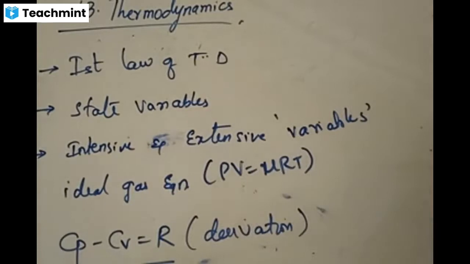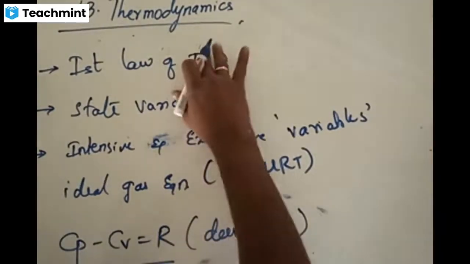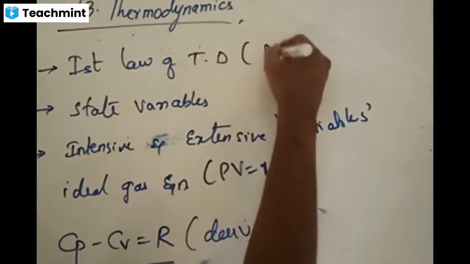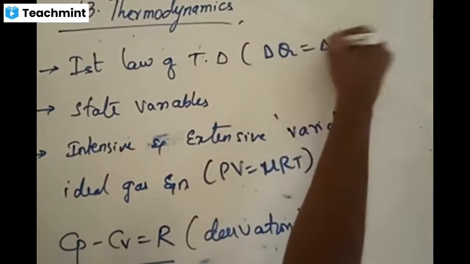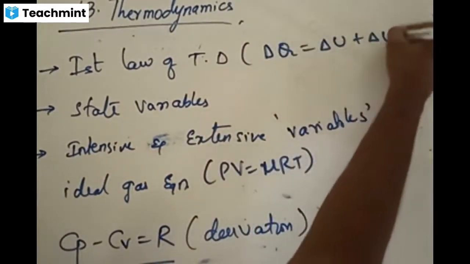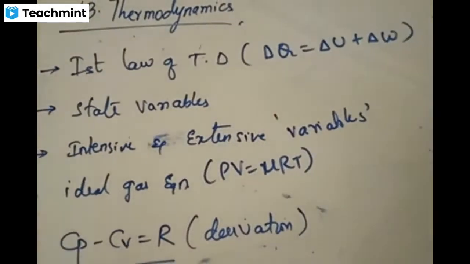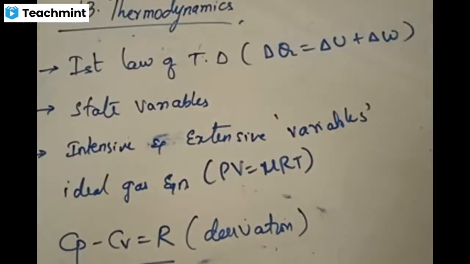And the first law of thermodynamics we have seen. We defined it as delta Q equals delta U plus delta W. We should understand this terminology. Delta Q is the amount of heat supplied. Delta U is the internal energy of the system, one of the important parameters. Delta W is the amount of work done by the system.